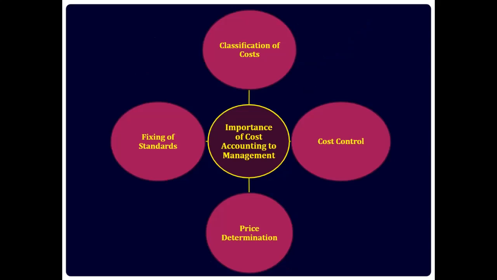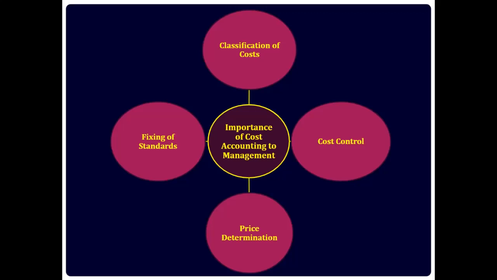Importance of cost accounting to management. Classification of cost. Cost is a very generic term. It needs to be classified to be of further use. Cost accounting involves the recording and classification of such costs. Some costs are prime, direct, factory costs, selling costs, etc. Such classification allows the management to control the cost and ascertain the profitability of any such process or activity. It also helps in calculating efficiency.